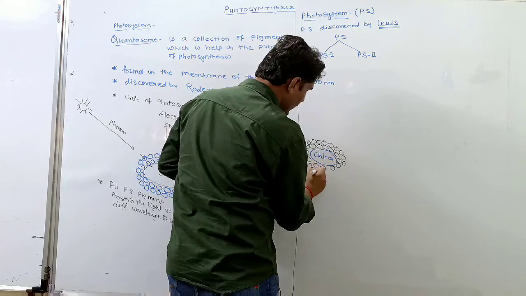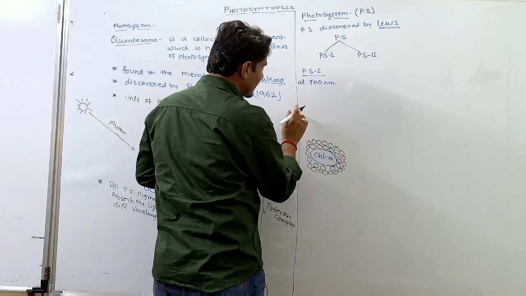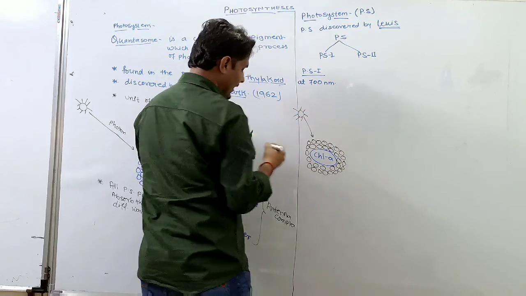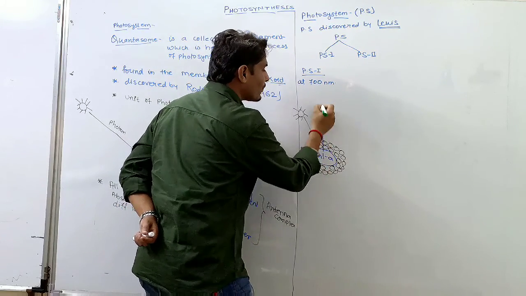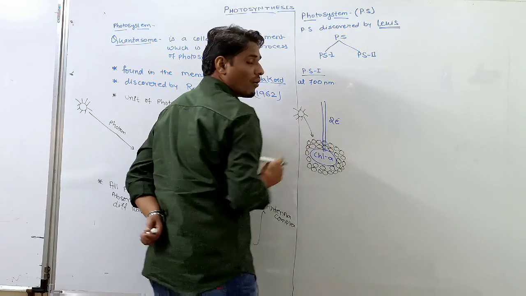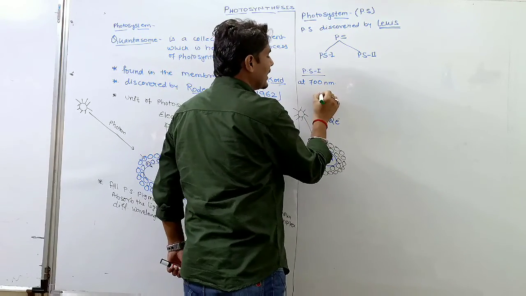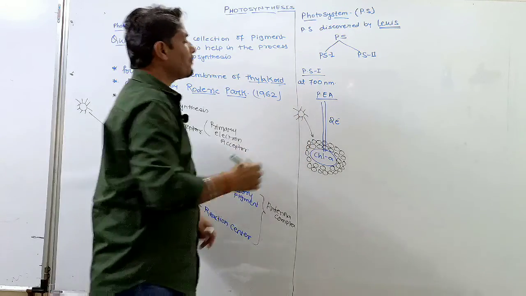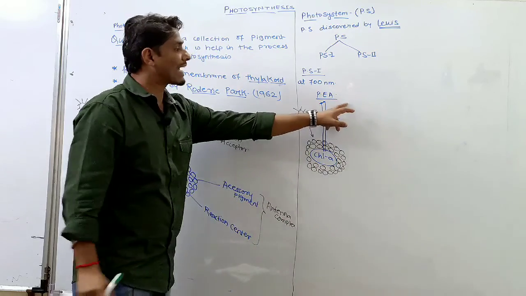Okay, so when light falls on the photosystem, the photosystem absorbs the light, and when light reaches chlorophyll A, the electrons of the chlorophyll molecule get excited, a pair of electrons. Okay, it is liberated out and accepted by the primary electron acceptor, and the primary electron acceptor rolls down the electron to the next electron carrier.